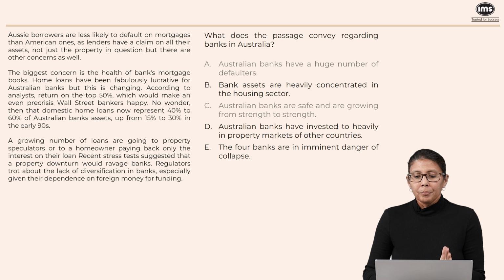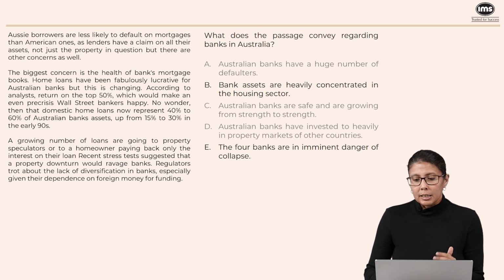Let's eliminate it. D, Australian banks have invested too heavily in property markets of other countries. In fact, again, this is not really stated anywhere, and later on the passage says that it has been difficult for the Australian banks to diversify in the Asian markets. So we can't say that they have invested heavily in the property markets of other countries. There's no support for this.